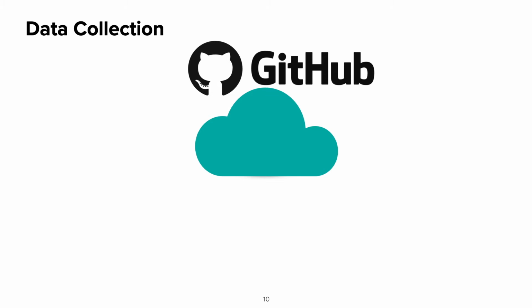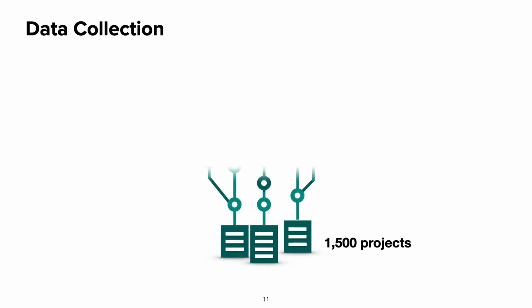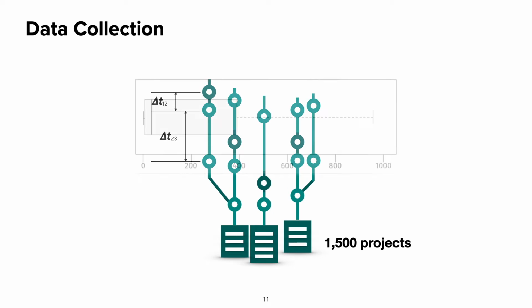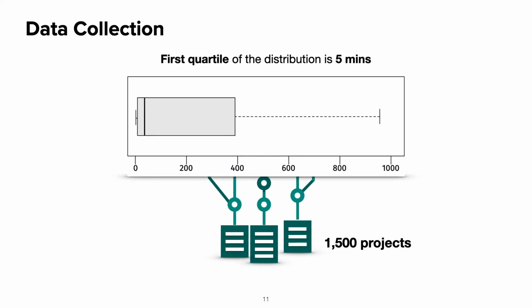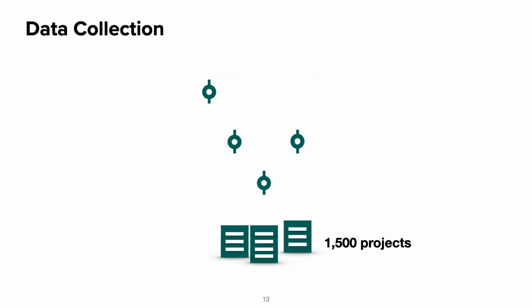From GitHub, we selected 1,500 Java projects with some predefined constraints to make sure those projects are real projects. And then we mine the complete history of those 1,500 projects and gather the information of the time intervals between all the adjacent commits. We use 5 minutes as a threshold, which is the first quartile of the distribution, to filter out those remedy commits that are not quick enough. After this process, we have around 1 million commits left in our dataset.